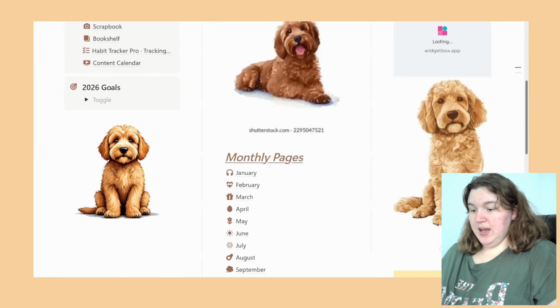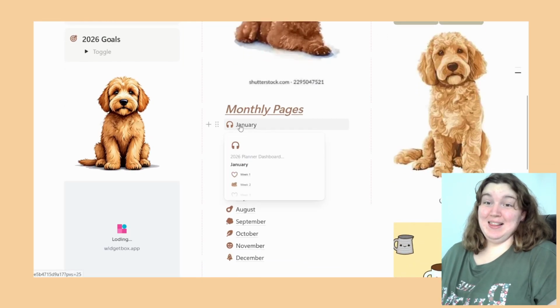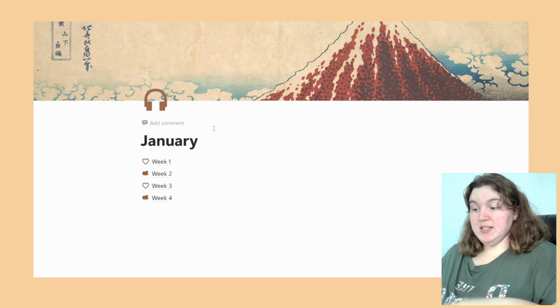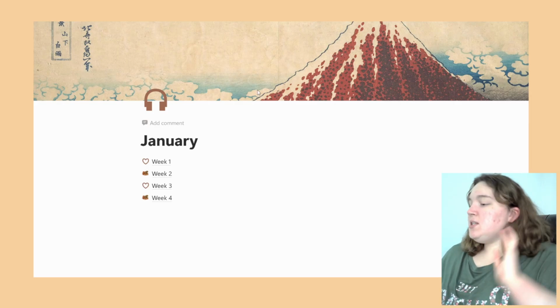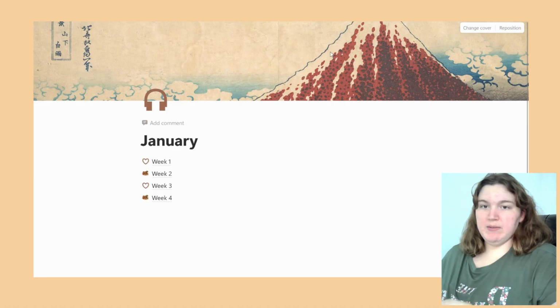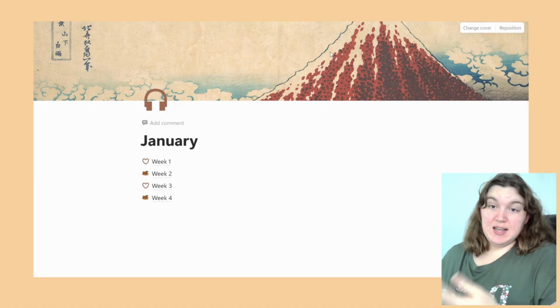So I liked that. Then we're getting to these other pages, and like I said, I did use a lot of templates this year. The January is the only one that I have completed so far. And I do need to change this cover. I was working on some cover designs in Canva, but I'm not exactly sure, like, I need to go through them and design something I really like.